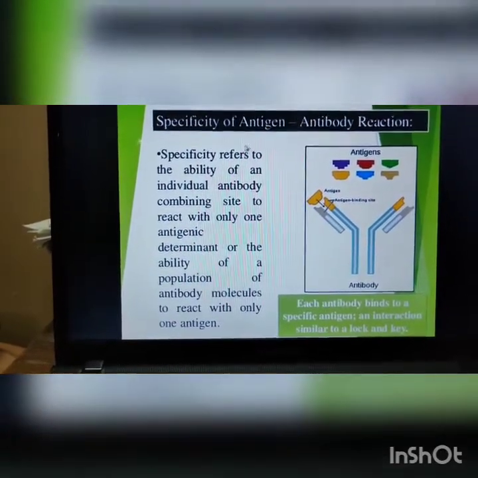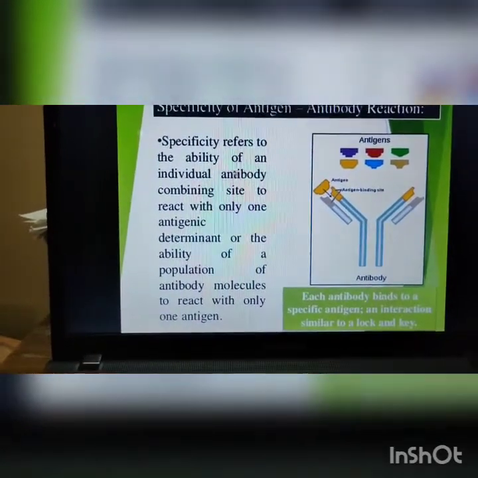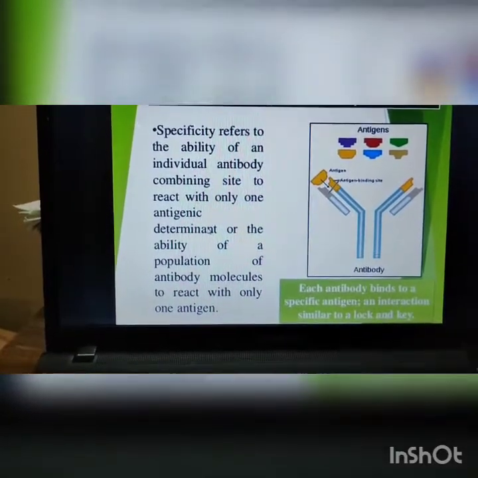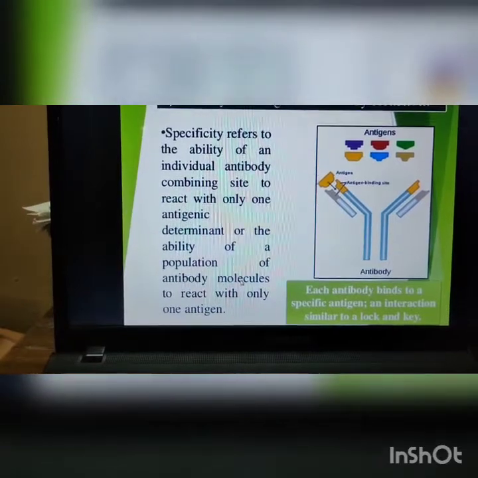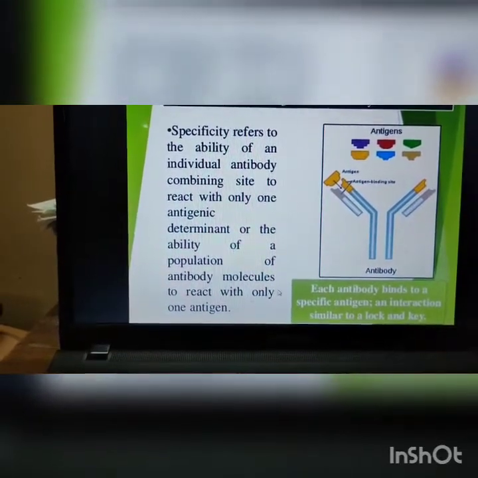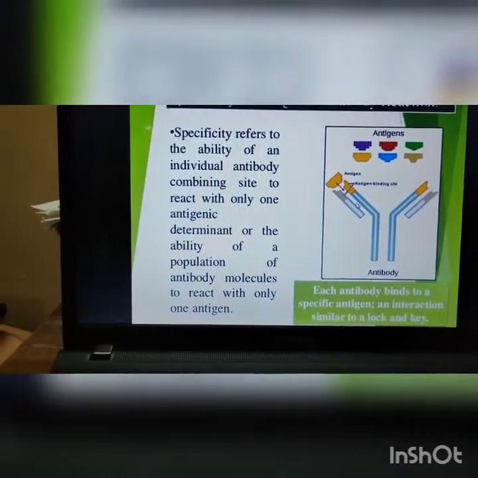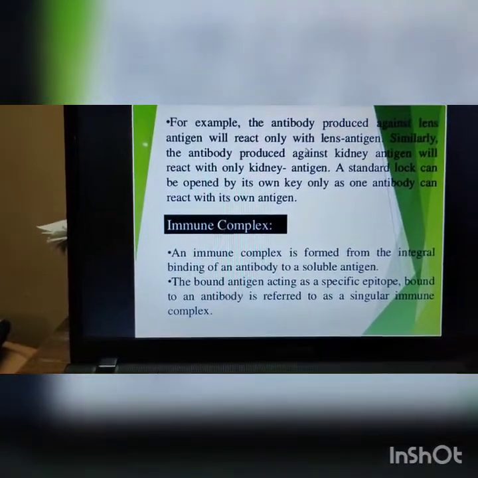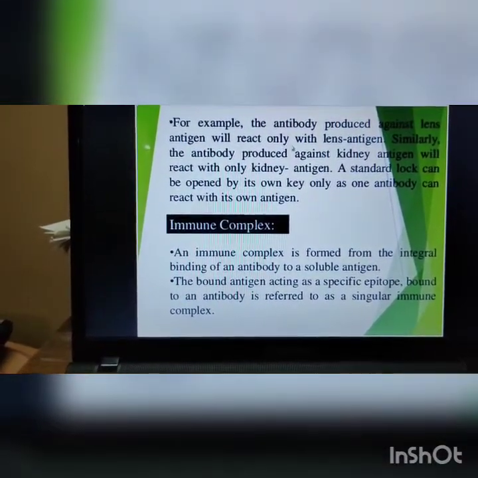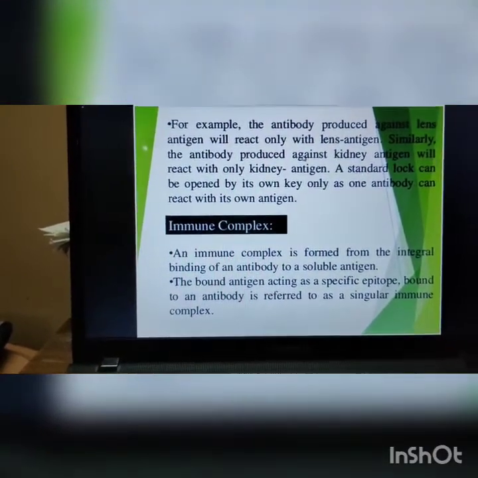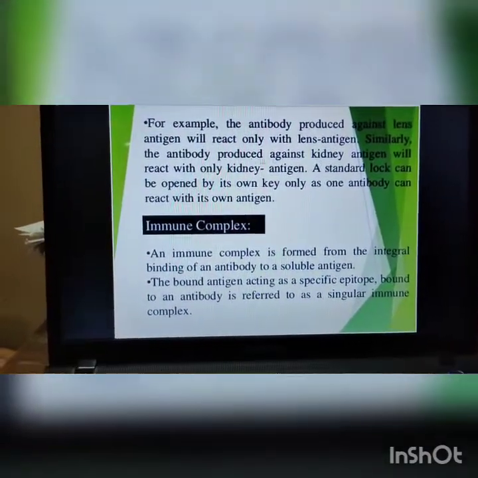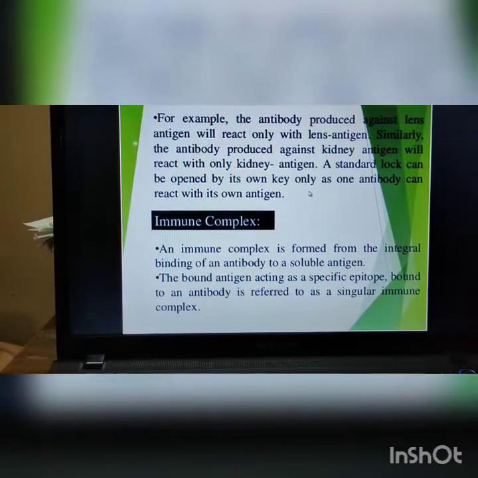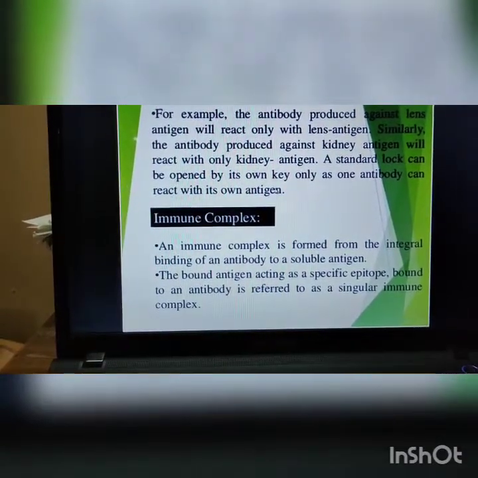Now what is specificity? Specificity refers to the ability of an individual antibody combining site to react with only one antigenic determinant, or the ability of a population of antibody molecules to react only with a single antigen. For example, an antibody produced against the lens antigen, meaning the eye antigen, will react only with the lens antigen, and similarly an antibody produced against the kidney antigen will react only with the kidney antigen. Like a standard lock, which is opened only by its key, one antibody can react with only one antigen.